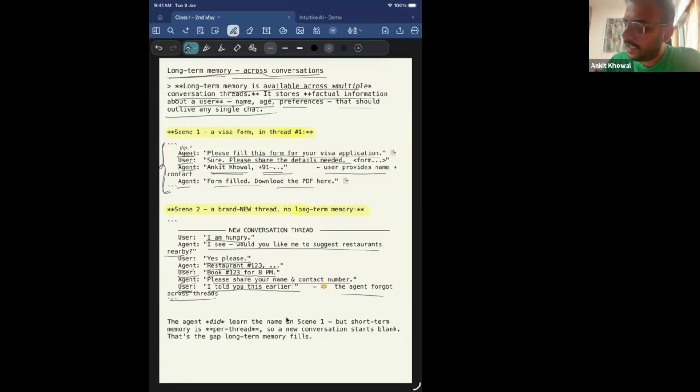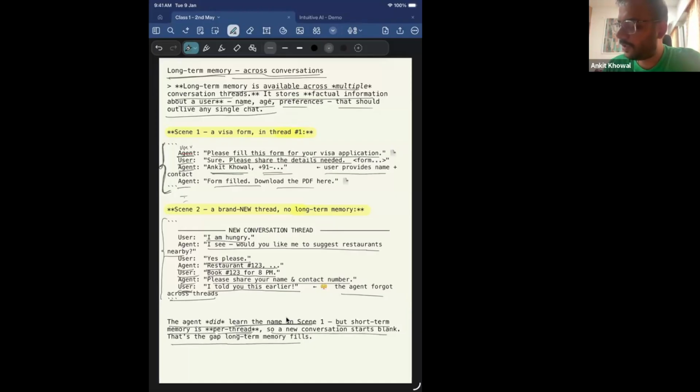So the agent did learn the name in scene one, but short-term memory is per thread. In this thread, if I would have asked the same question or continued this conversation over here, since it had short-term memory, it could have answered that. But since this was another session in another chat, the agent could not remember my information because it was not storing it. It did not have long-term memory. Okay. So new conversation, it starts blank.